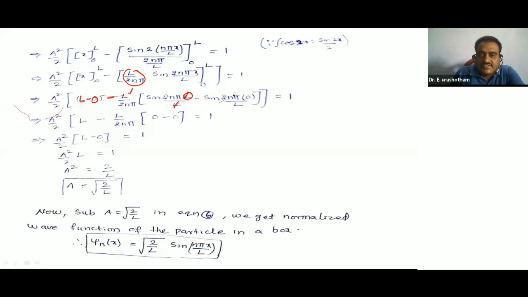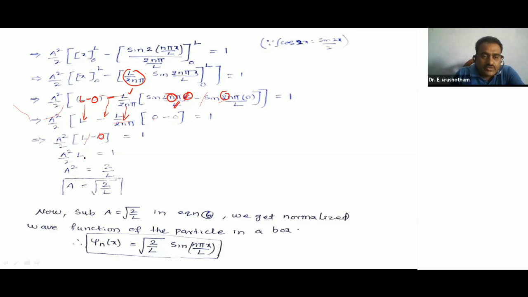So this is 2n pi by L into 0, 0. This is sine 0. This is 0. So L by L gets cancelled. Sine 2n pi is also 0. Therefore, this is L minus 0, L as it is, minus L by 2n pi as it is. This is 0 minus 0. 0 minus 0, this is 0. 0 into L by 2n pi, this is 0. A square by 2 into L minus 0.